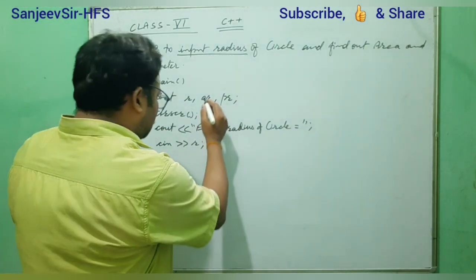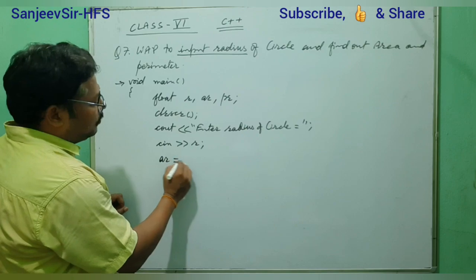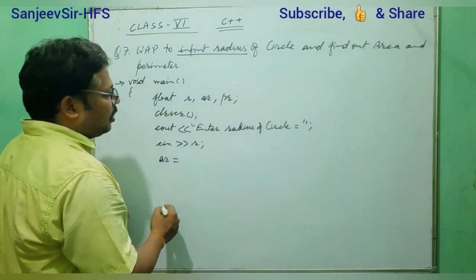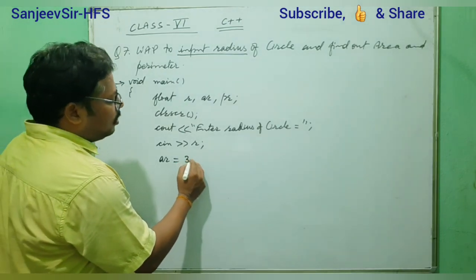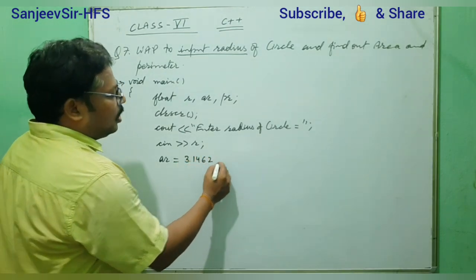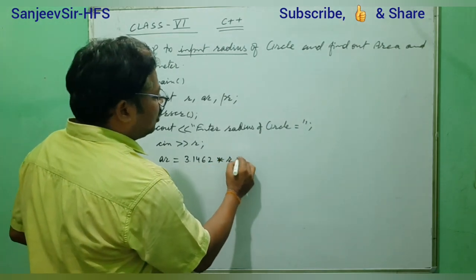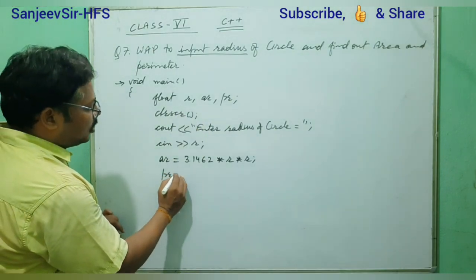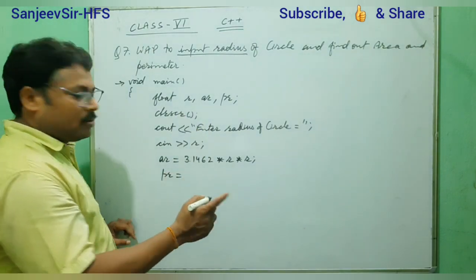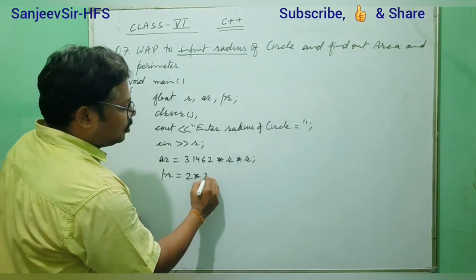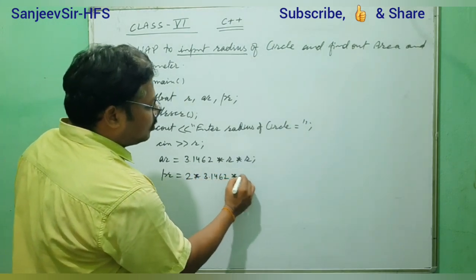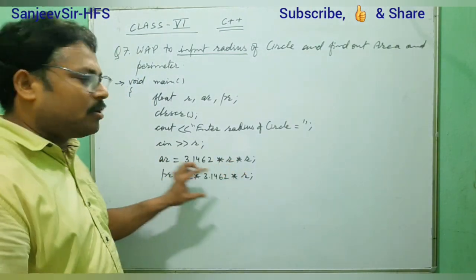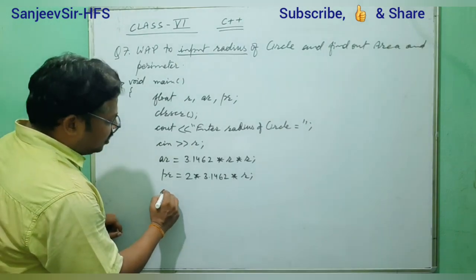Now we have to find out the area. What is the formula for finding the area? For the area of the circle, we write pi r square. So pi, that means 3.14 into r square, that means r into r, where r is given by the user. And perimeter is 2 pi r, so 2 into 3.14 into r. So this is the calculation, written in programming terms in such a way.